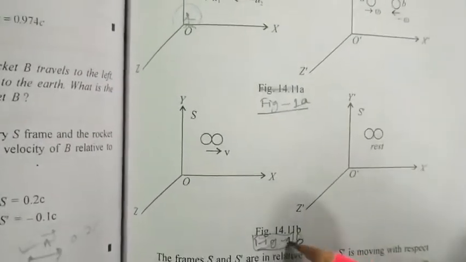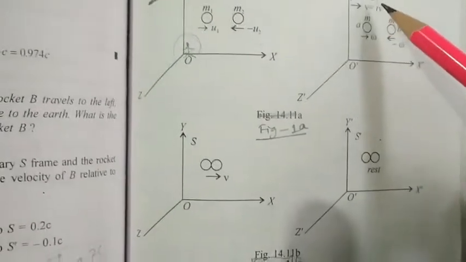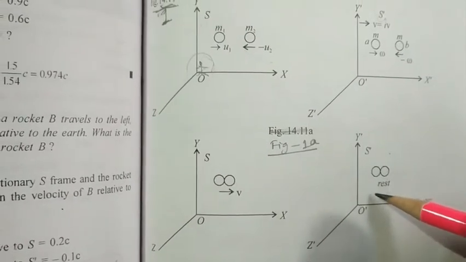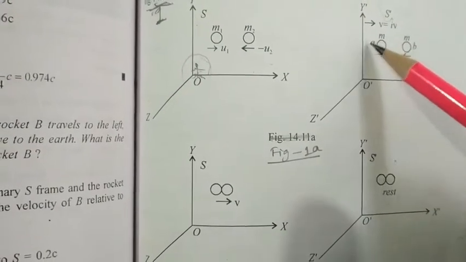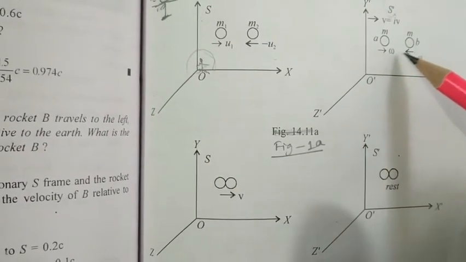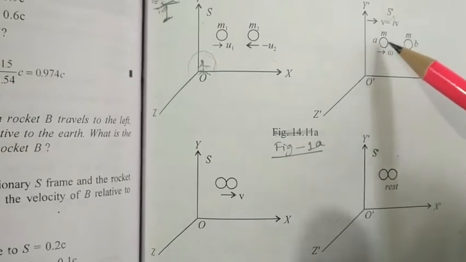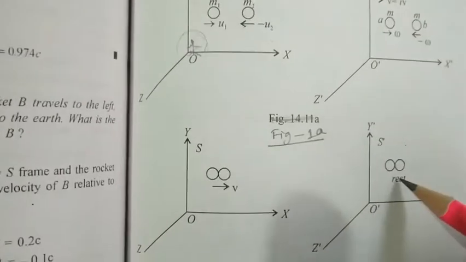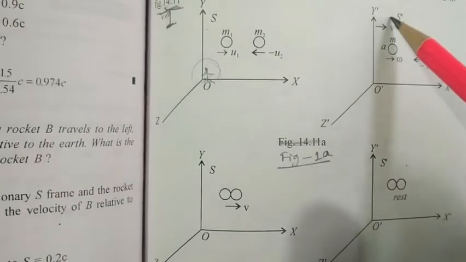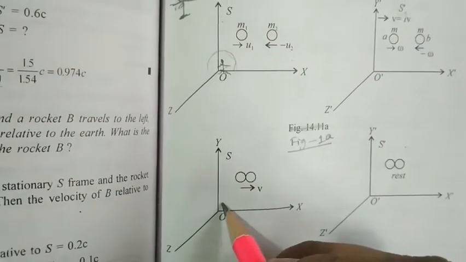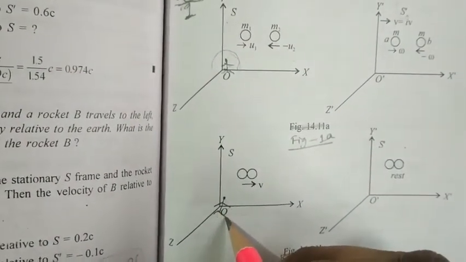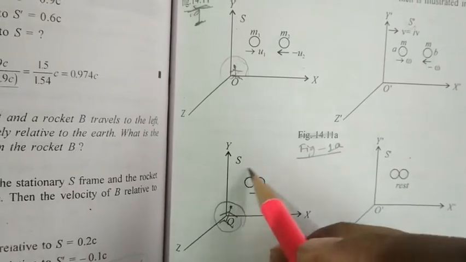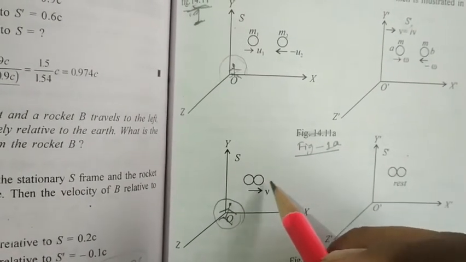Now in figure 1b you can see that after some time in the S dash frame both masses are going to collide with each other and come to rest, because both masses are equal and their velocities have the same magnitude and are opposite to each other. So when these two masses collide, they are at rest in the S dash frame. But the observer sitting here can observe that after collision both masses move with the velocity v.